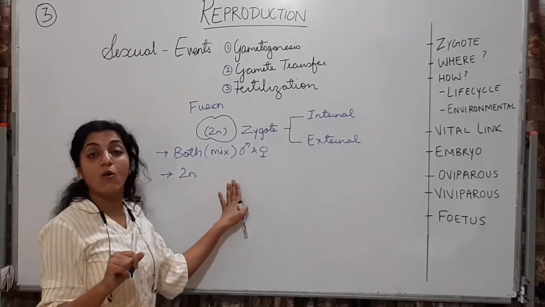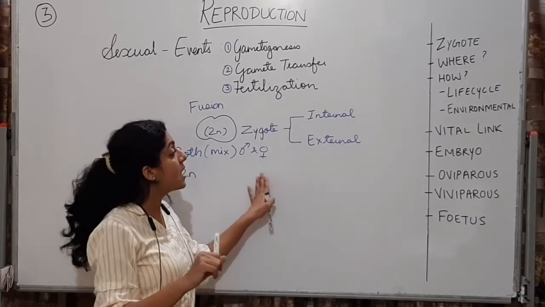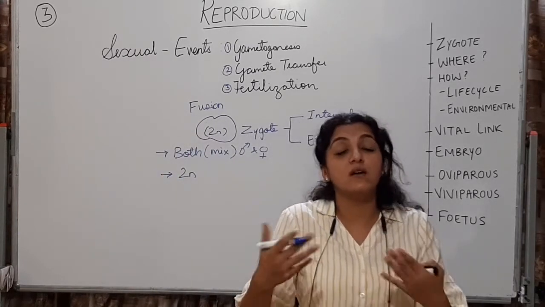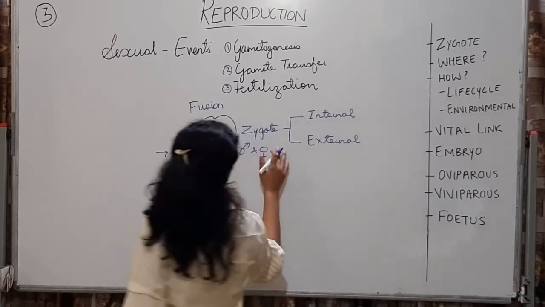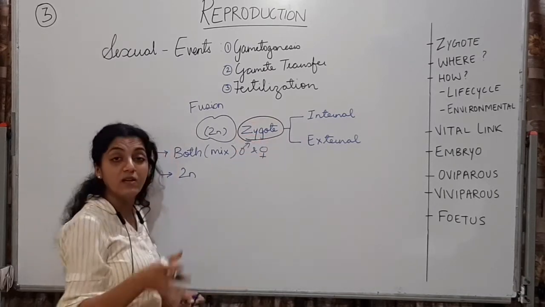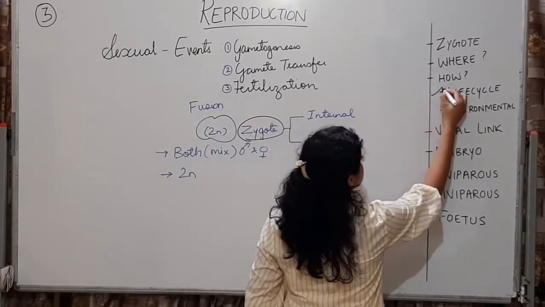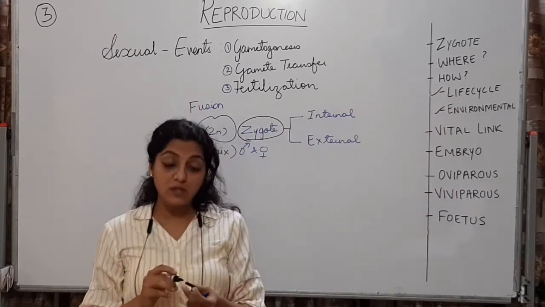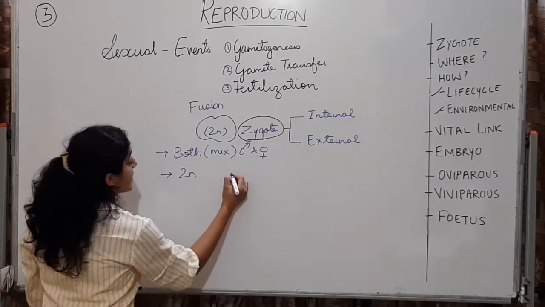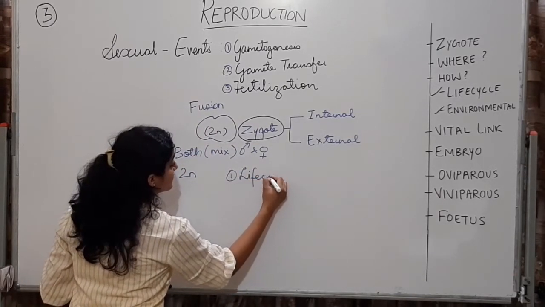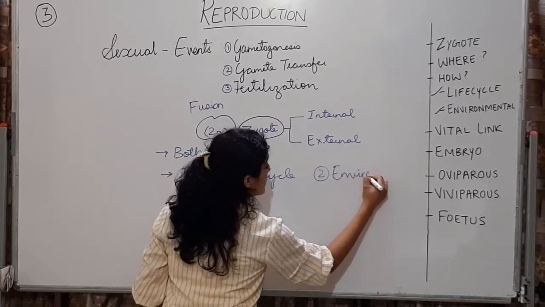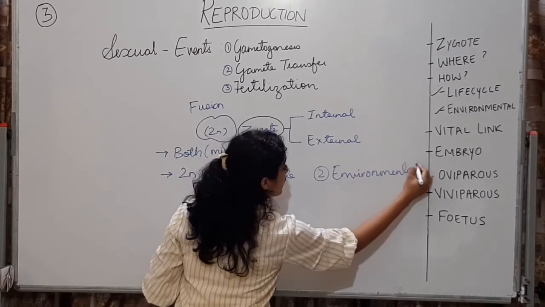And this zygote now has to undergo development. Now, how the zygote is going to undergo the development will depend on the life cycle of the individual and the environmental factors. It's going to depend on two factors. One is the life cycle of the individual and the other is the environmental factors.